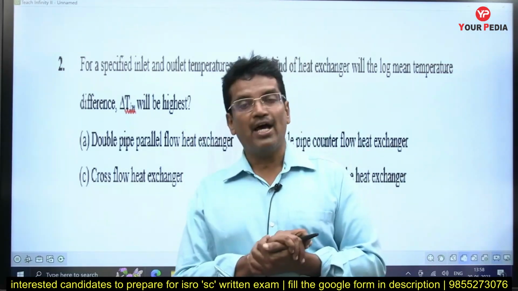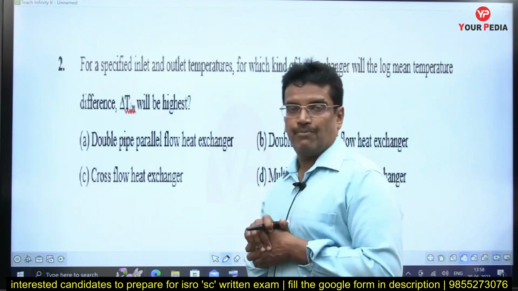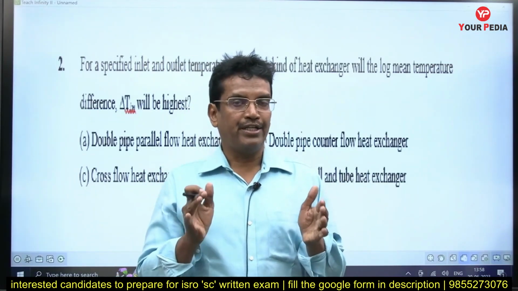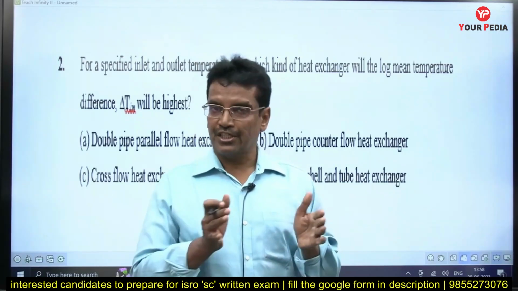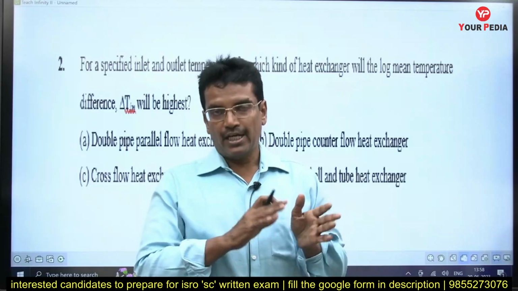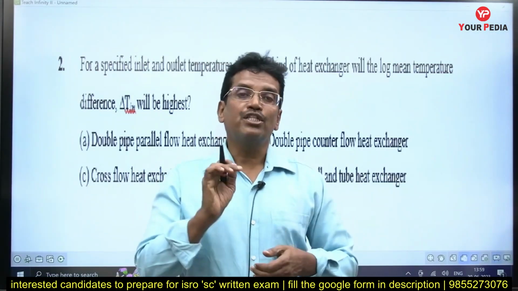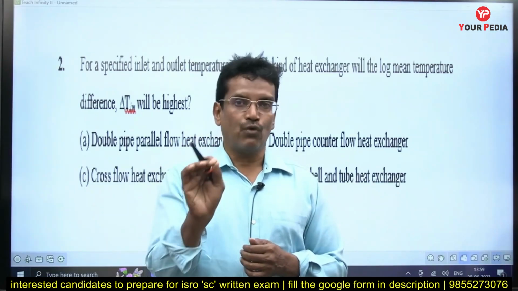This question is regarding the LMTD. So where will that LMTD be the highest? As you are aware, there are three kinds of heat exchangers we generally deal with: parallel flow, counter flow, and cross flow. Out of these, the one said to be thermodynamically most efficient is the counter flow heat exchanger.